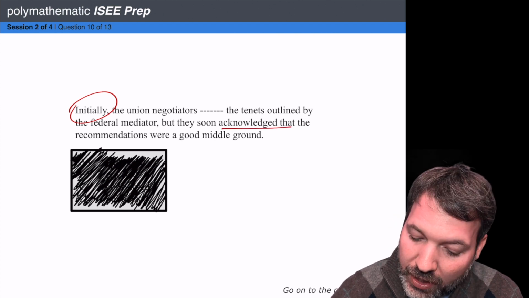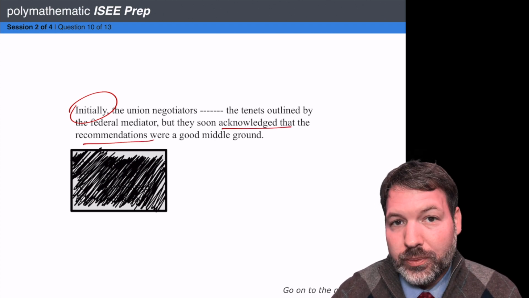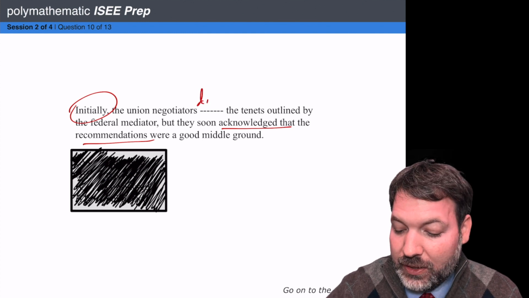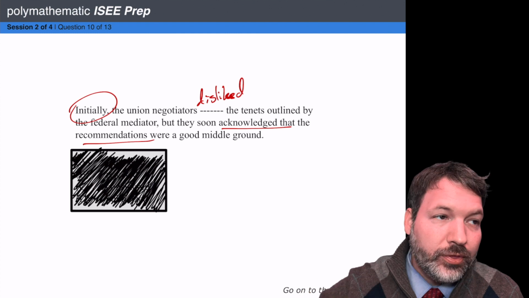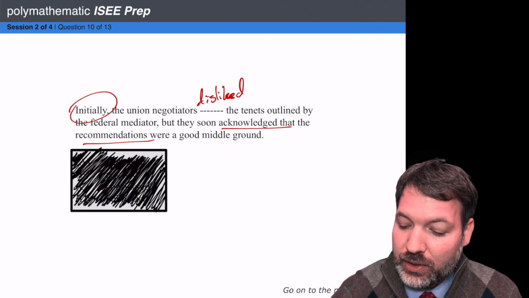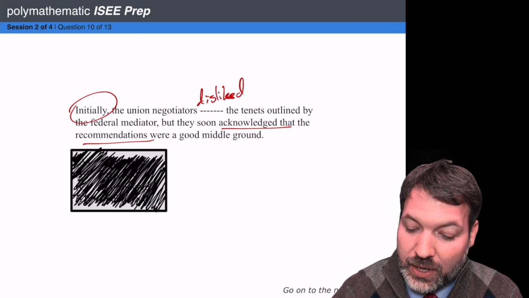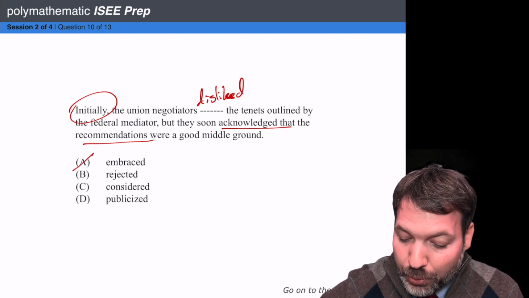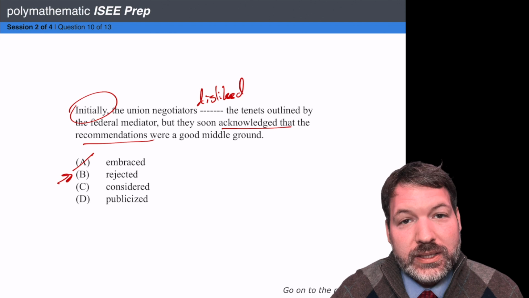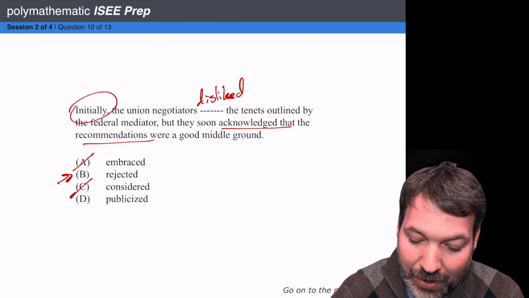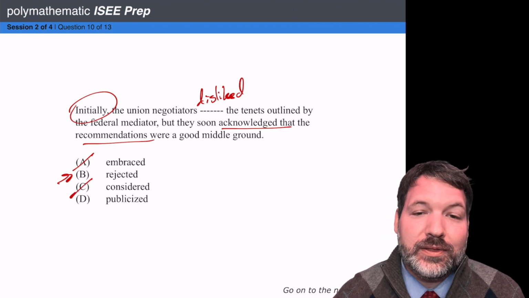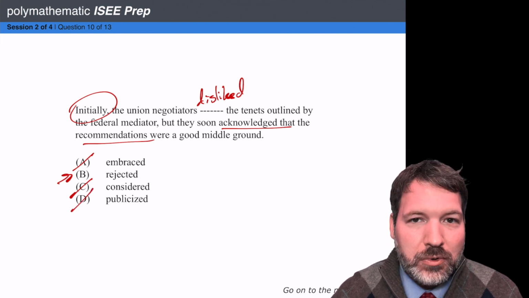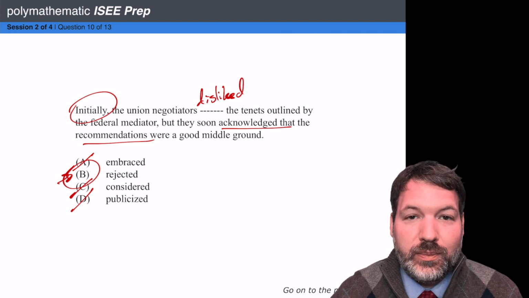So if they soon acknowledged that the recommendations were a good middle ground, initially they must have disliked the tenets or something like that. Or maybe even threw away, said no to the tenets outlined by the federal mediator. As I go to the answers, they embraced the tenets. No, it's the opposite. We're pushing them away. They rejected the tenets. Yes. They considered them. Maybe they did, maybe they didn't, but that's not the direction this sentence is going. They publicized them. No, not at all. So B is going to be the best answer here.